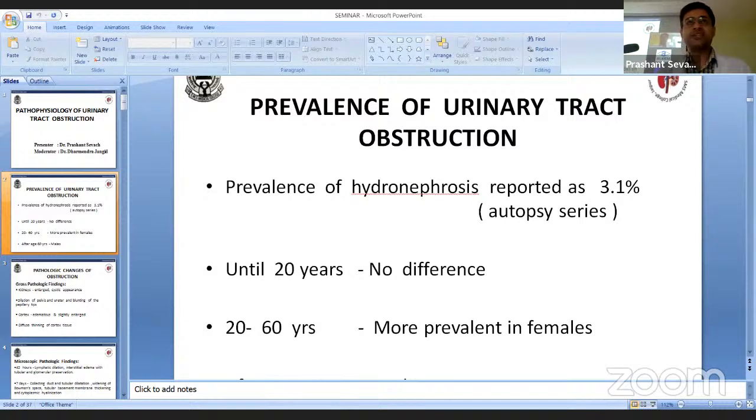Obstruction also leads to increased production of prostaglandin E2, which produces natriuresis by inhibiting sodium reabsorption in collecting duct, and it also reduces amount of sodium potassium ATPase at basolateral membrane. All of these processes ultimately lead to reduction in sodium transport.